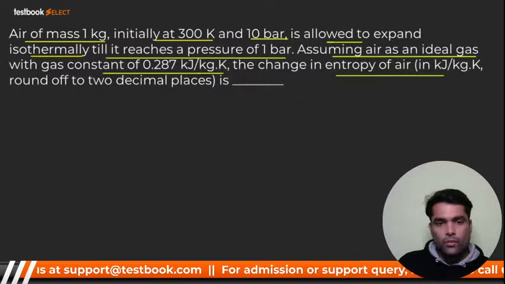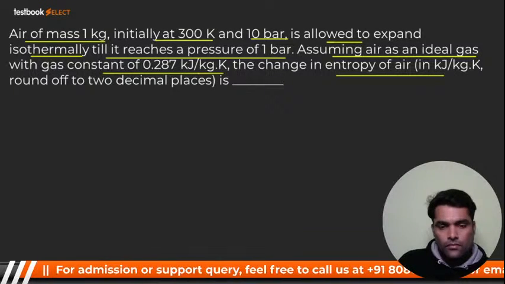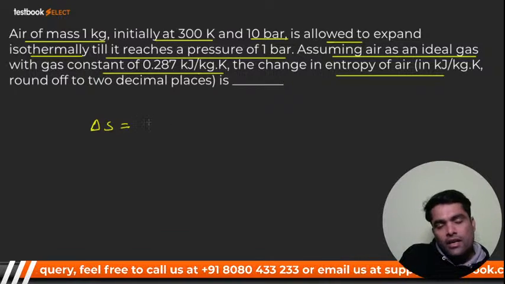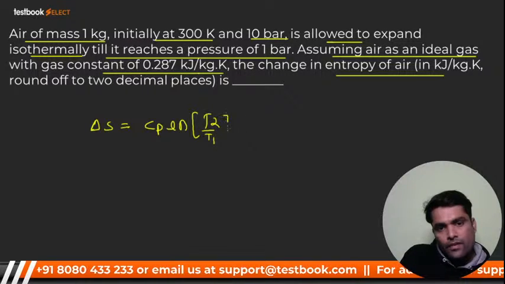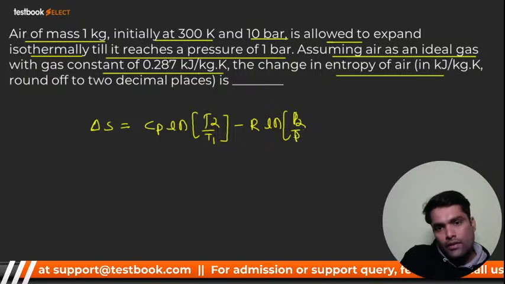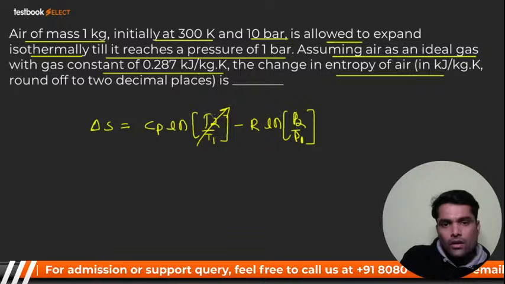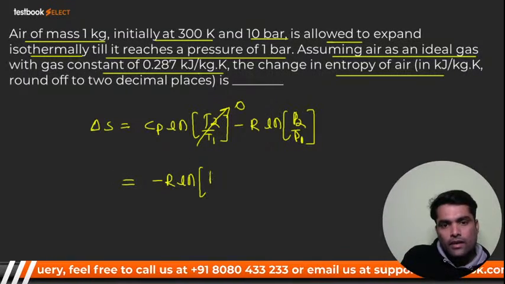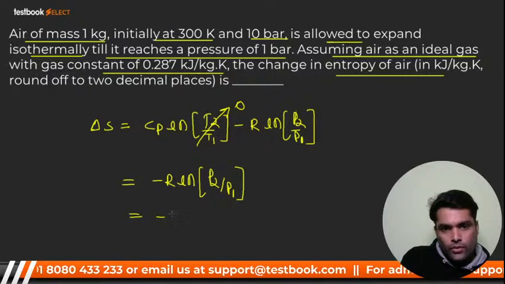So we can easily calculate. See how to calculate, I'll tell you. You know that we have a direct formula. Delta S is equal to Cp ln of T2 by T1 minus R ln of P2 by P1. But you know that T2 by T1 is the same, so ln of it gets 0. So it should be minus R ln P2 by P1. R is 0.287.